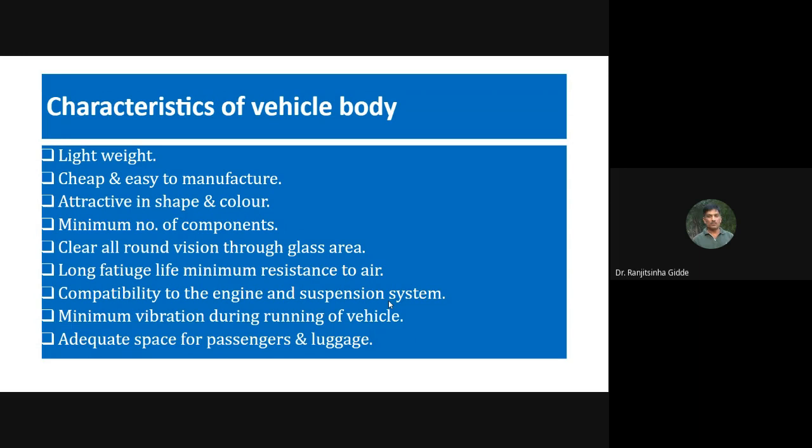And the final characteristic, we can add one or two: adequate space for passengers and luggage, and for that the vehicle is made. This is an essential one, adequate space for passengers and luggage.